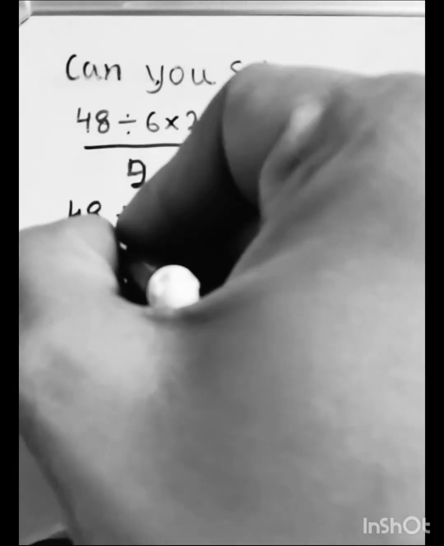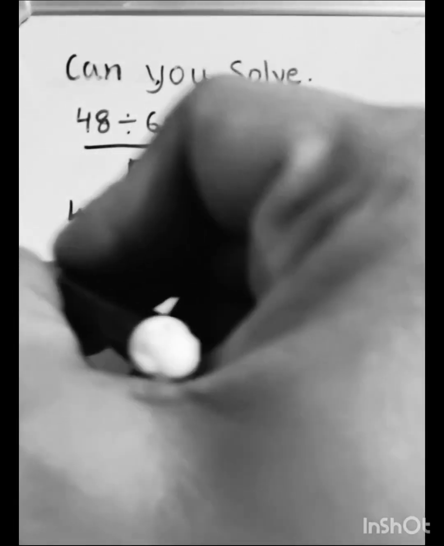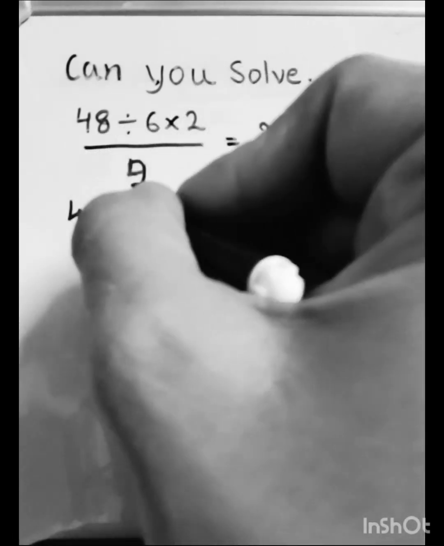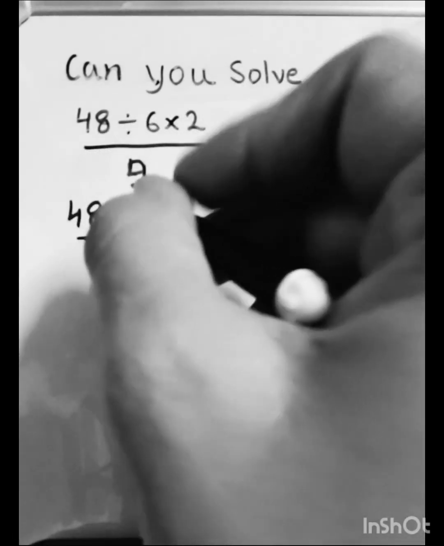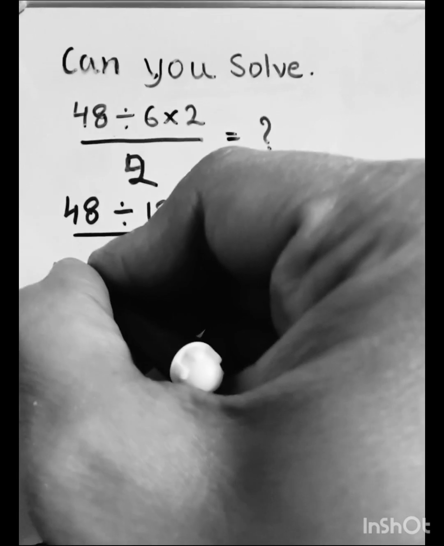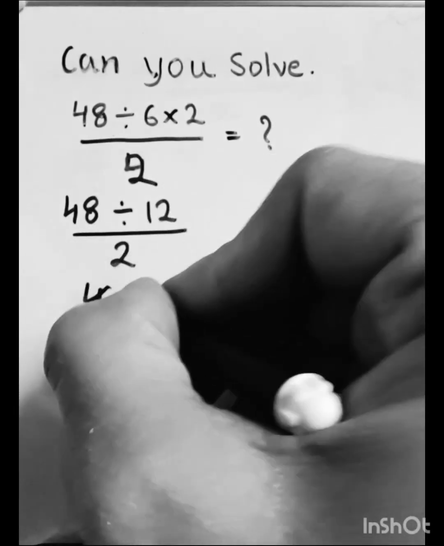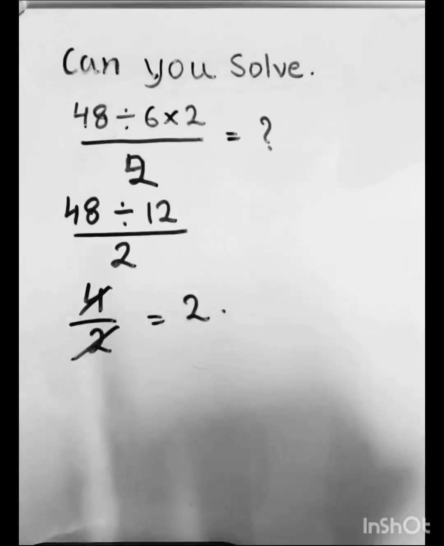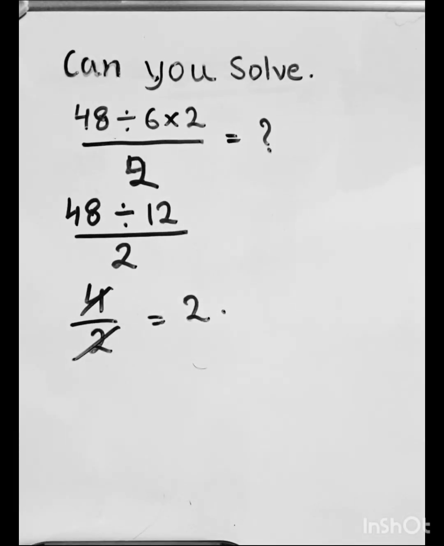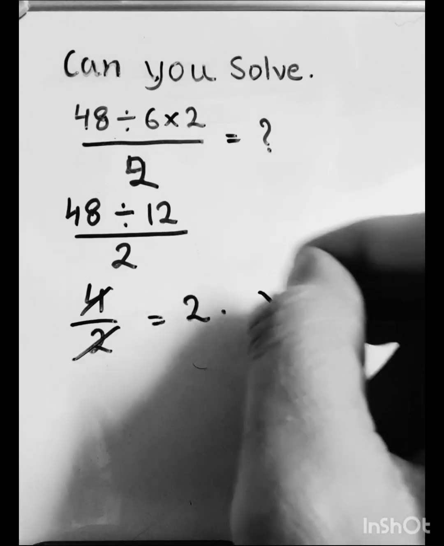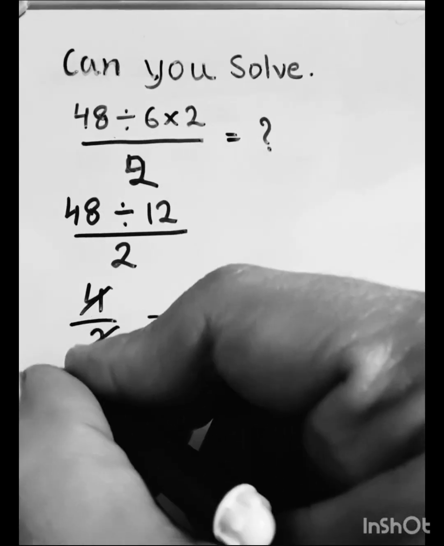Sorry, it is divided by 2, and then we will do 48 divided by 12, so 12 fours are 48. Okay, so 4 divided by 2, then the answer will be 2. But is this correct? No, this is not a correct answer.